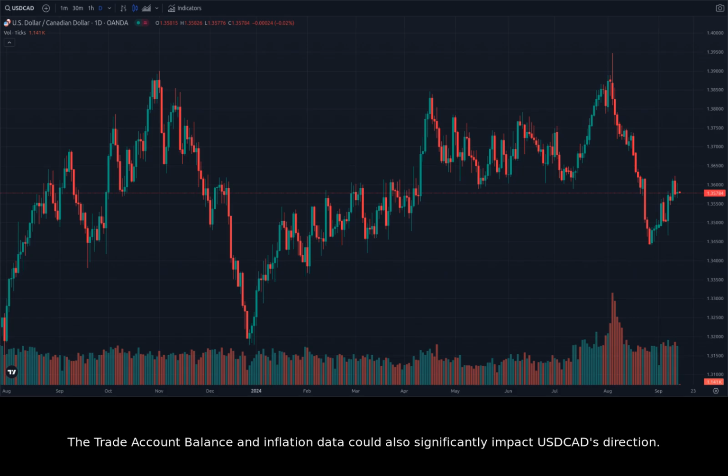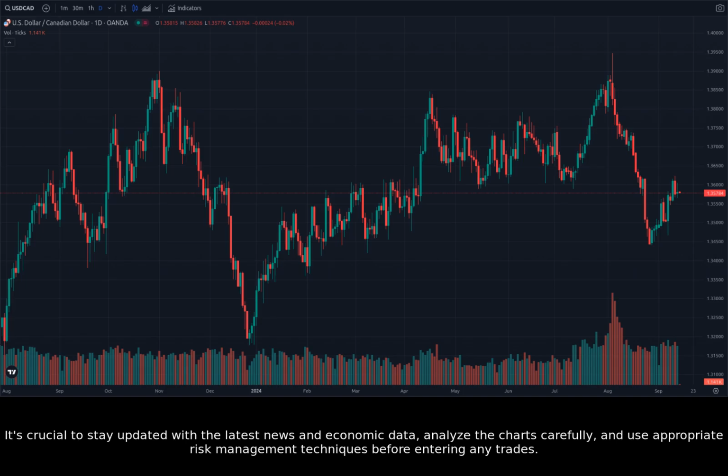The trade account balance and inflation data could also significantly impact USDCAD's direction. Overall, USDCAD's direction remains uncertain, and traders should approach the market with caution. It's crucial to stay updated with the latest news and economic data, analyze the charts carefully, and use appropriate risk management techniques before entering any trades.